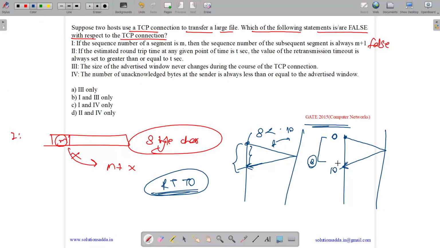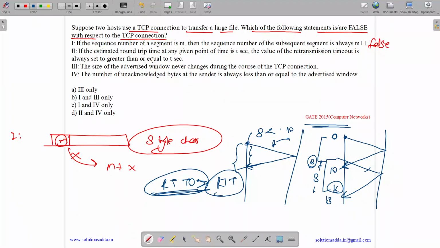So after 8 seconds, without waiting for the packet, we are again transmitting the packet. And again, the packet will come at 8 plus 10, 18 seconds, but we are again retransmitting after 8 seconds, at 16 seconds. So it will lead to an infinite loop. The retransmission timer should always be greater than or equal to round trip time.